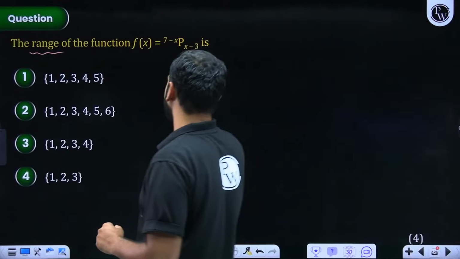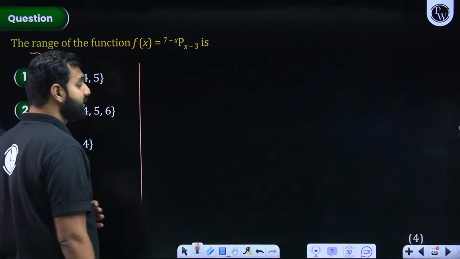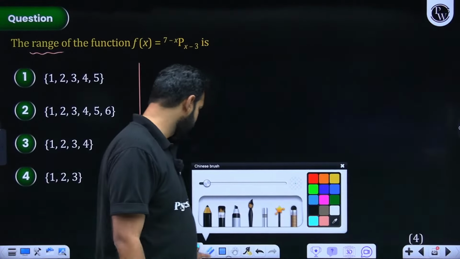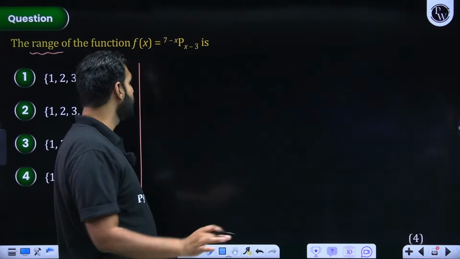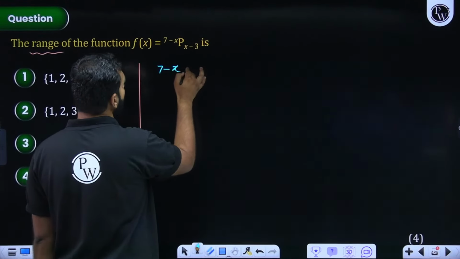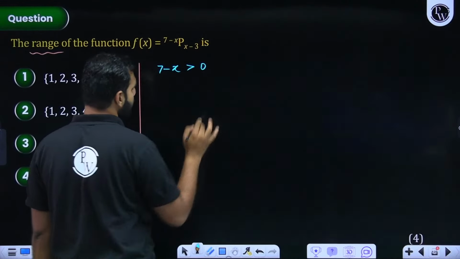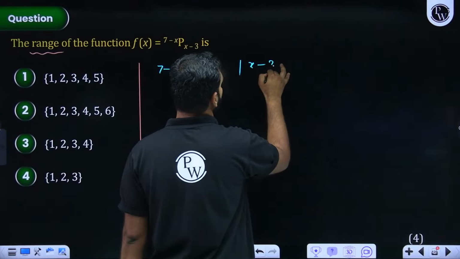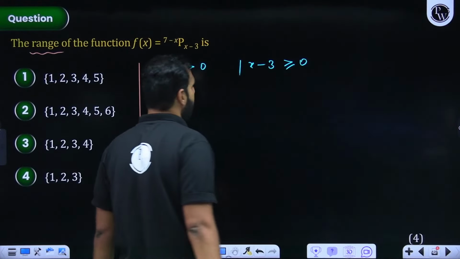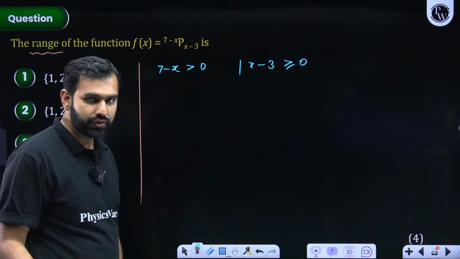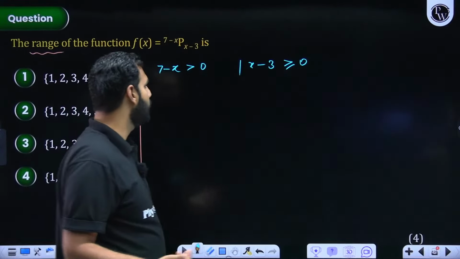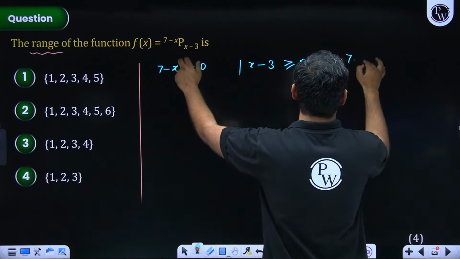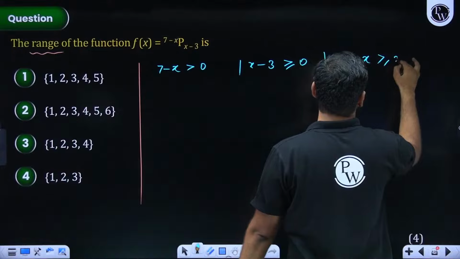Range of this function. So first of all, let us work on its domain, because if I could figure out its domain, I'll be in a better position to figure out its range, right, students? So first of all, what we know is, sir, 7 minus x will always be greater than or equal to 0. I hope you're understanding it. Second thing, sir, x minus 3 will also be greater than or equal to 0. Although there'll be integers, natural numbers, first of all, whole numbers here for x minus 3. And third thing, 7 minus x should be greater than or equal to x minus 3.